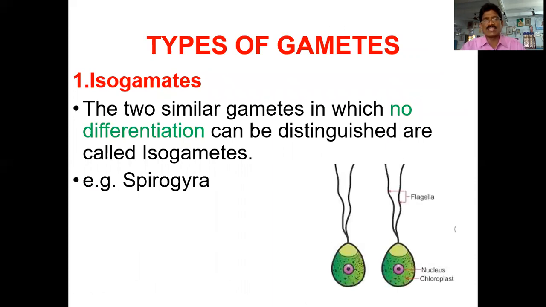So when you see the algae plants, what are the main types of gametes? One is isogametes, similar gametes. It means the two similar gametes in which no differentiation can be distinguished are called isogametes. The male and female gametes are both similar in structure. They are known as isogametes. A very good example is Spirogyra, which has isogametes.